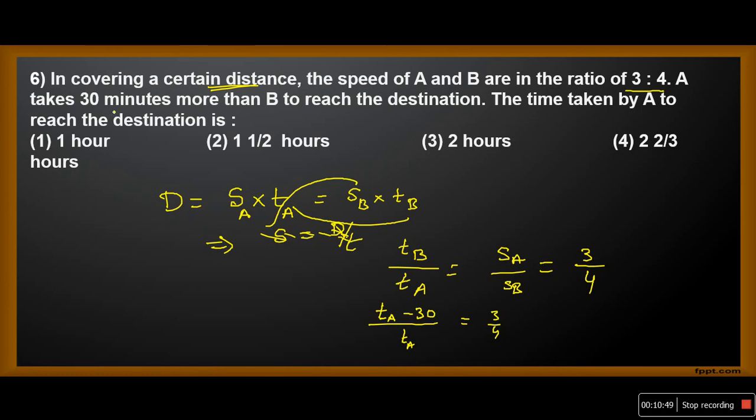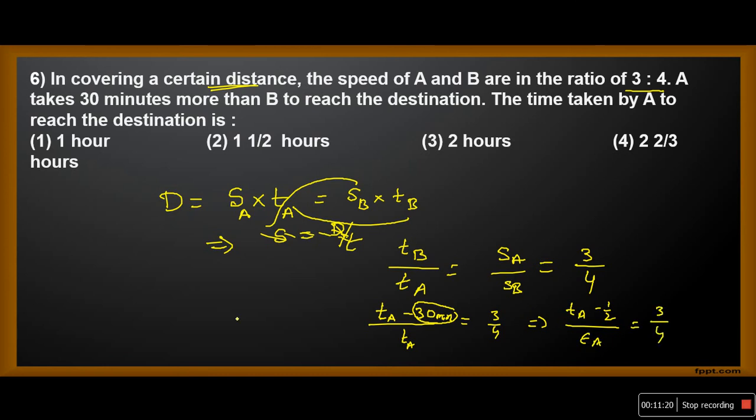A takes 30 minutes more than B. It means B will take lesser time, so this is TA minus 30. Here it is minutes, so this can be written as half an hour. That implies TA minus 1 by 2 by TA equals 3 by 4.